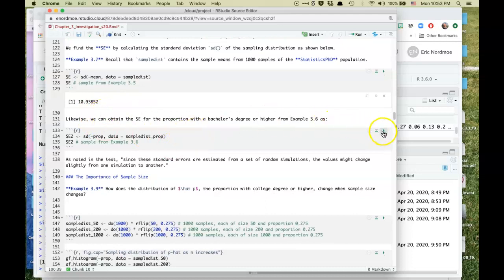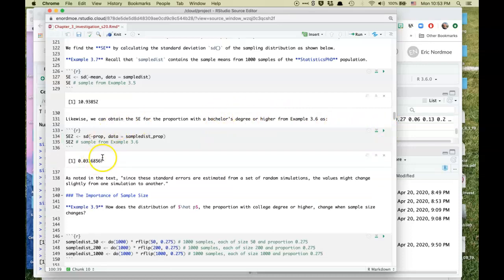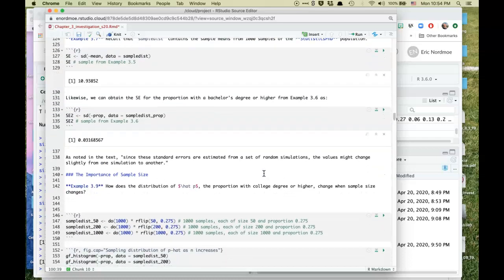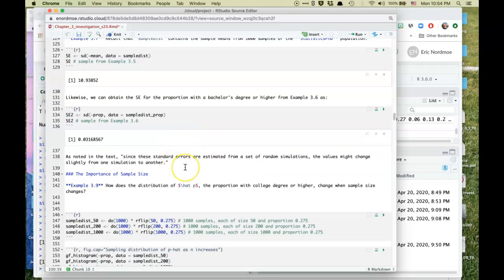Likewise, we can do that for proportion, and this was the proportion with a bachelor's degree or higher, so that's what I was remembering. And so we get 0.03. And we can see that 0.03 is certainly a plausible value. Once again, you can look at the idea of being in the middle, at 0.275, and going plus or minus 2 standard deviations either side. And that's going to look like about 95% of the values.